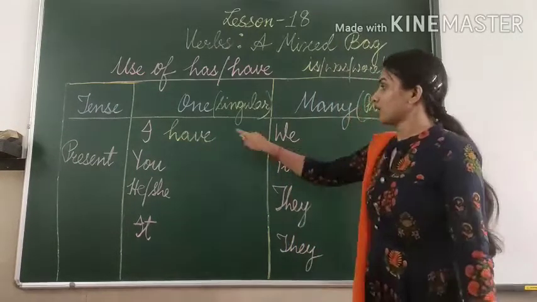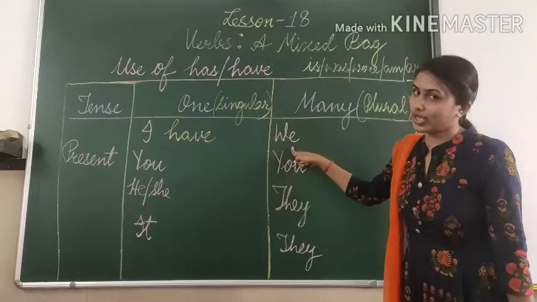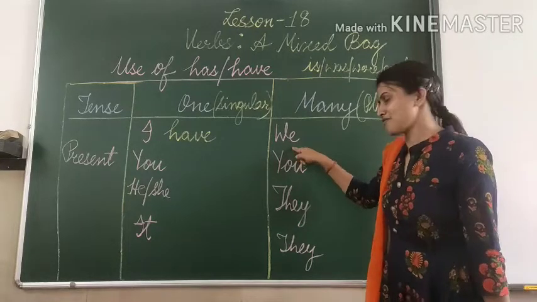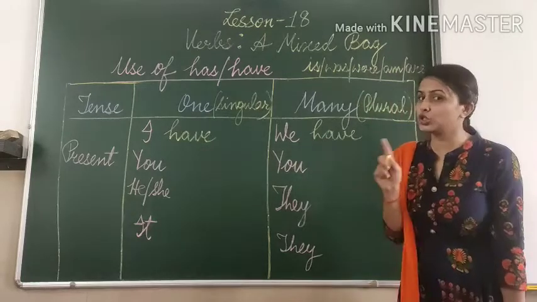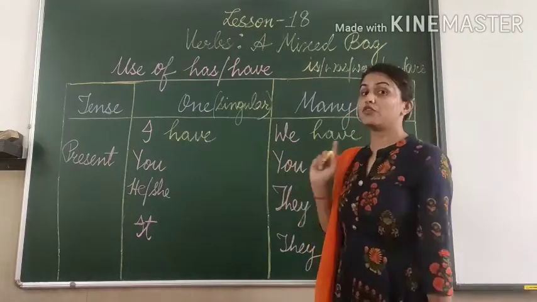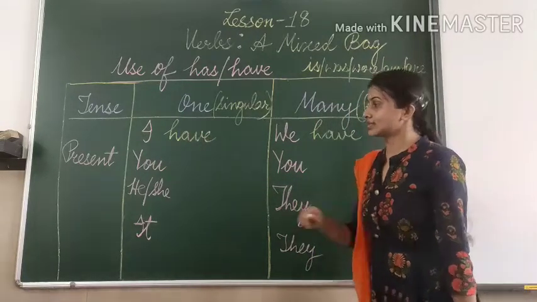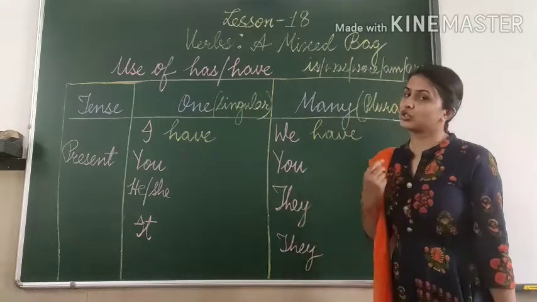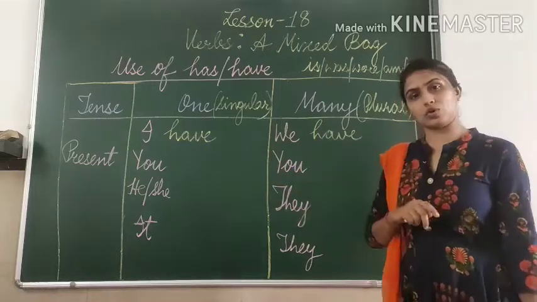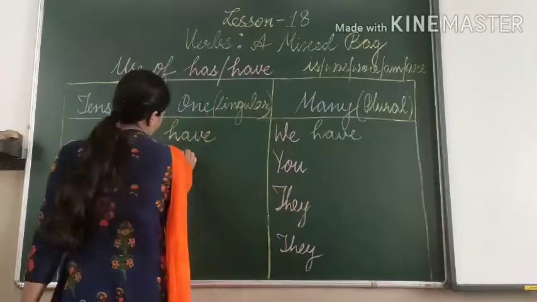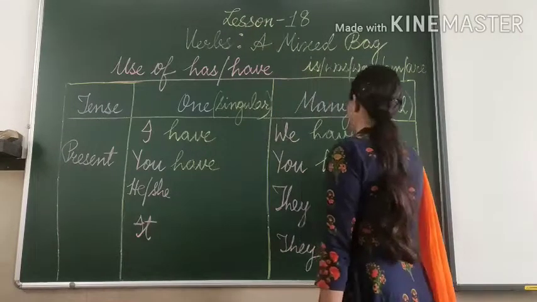Okay. Now, let's go to the plural form of I. The plural form of I is we. Okay. With we use have. Again, with we also we use have. We don't use has with I or we. We use have with I and we. Okay. Next, you. With you also we use have. We never use has with you. Okay. If the sentence is in present tense. You have and you have.